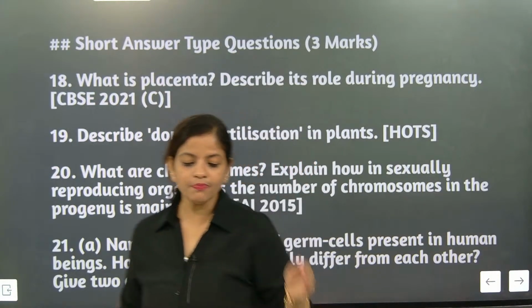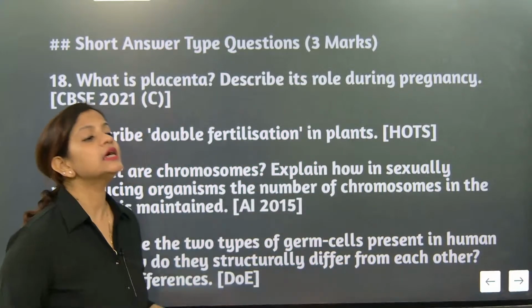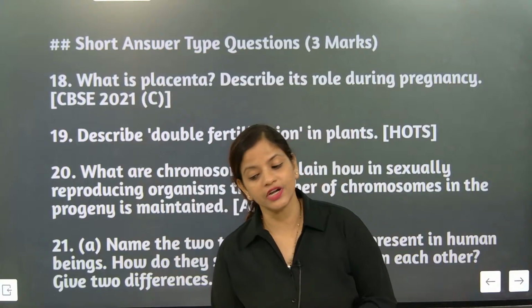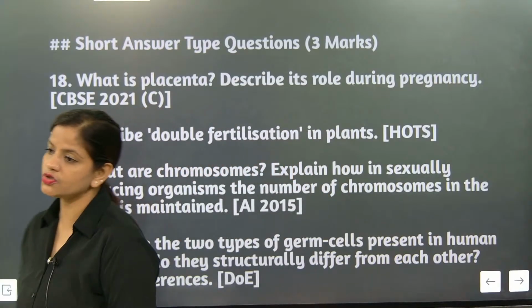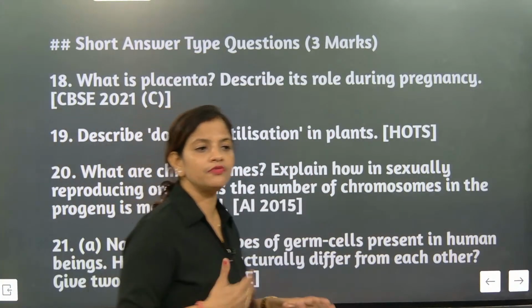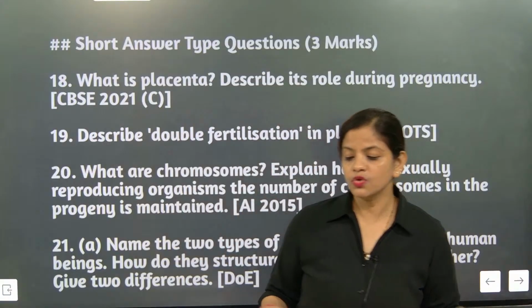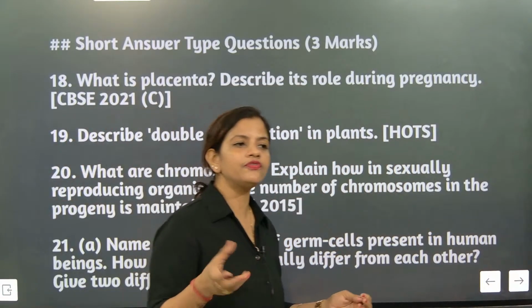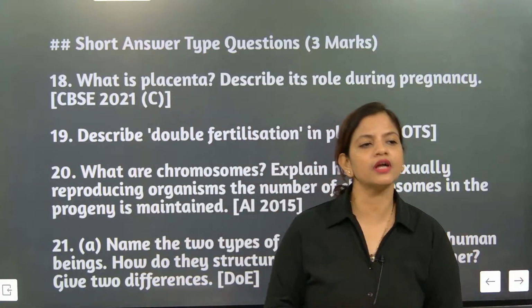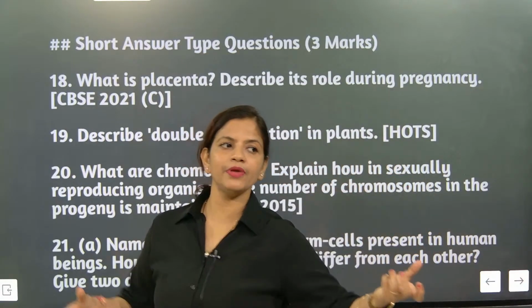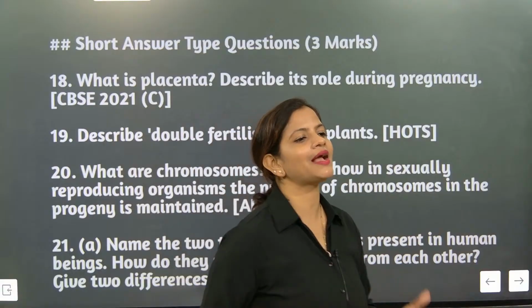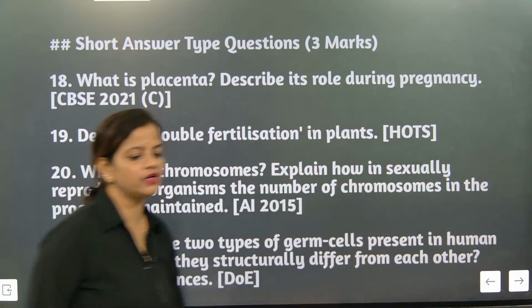That's why it is called double fertilization. This is not possible for humans. Only one sperm will enter the ovum, and after that the outer coating will become hard. Then there will be a selection process between the chromosomes and the zygote is formed.